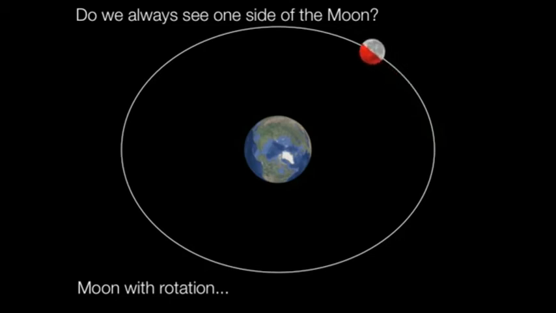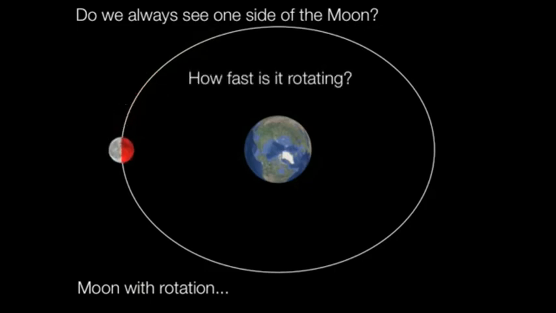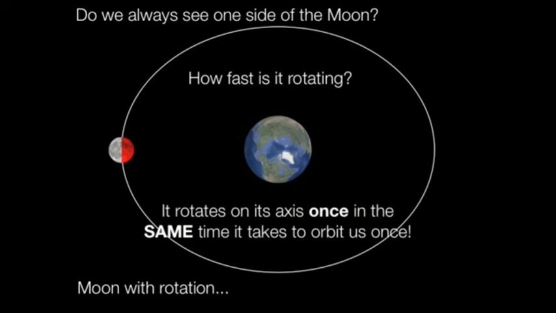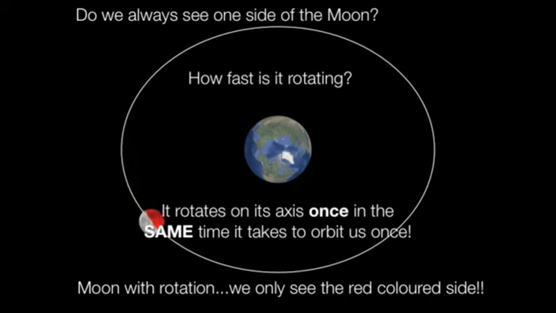We could visualize this in this video, where only the red portion of the moon is seen by our planet Earth. It rotates on its axis once in the same time it takes to orbit us once. This type of rotation is known as synchronous or captured rotation.